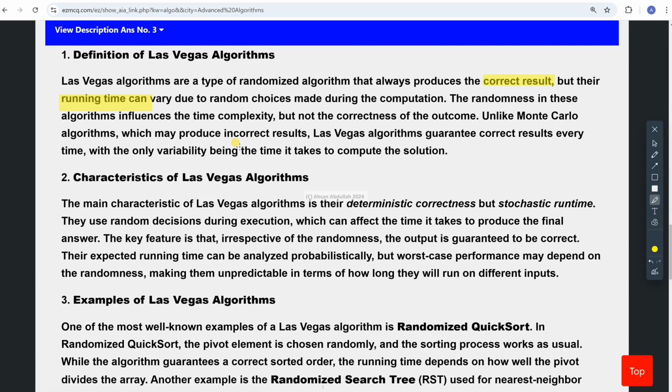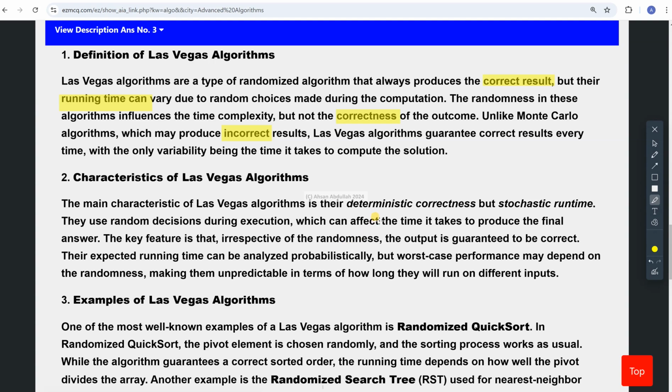As I gave you the example of quicksort, the average case is order n log n, but the worst case is order n squared. So this randomness does not affect the correctness, but it does affect the computation time. And the Monte Carlo algorithms are the logical converse, because they may produce incorrect results, but the time is deterministic.